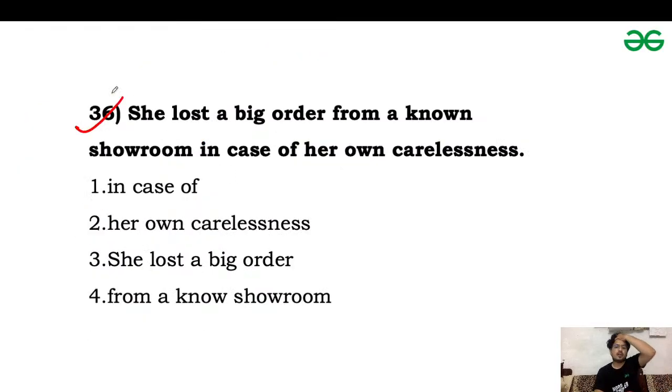She lost a big order from a known showroom in case of her own carelessness.